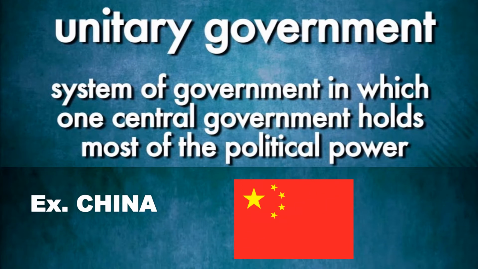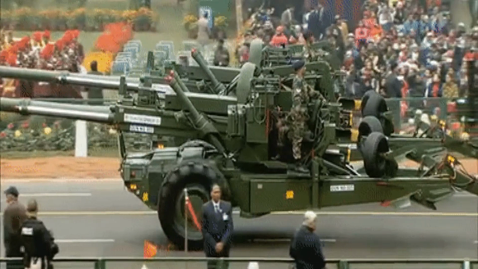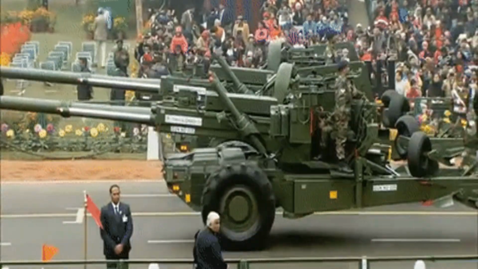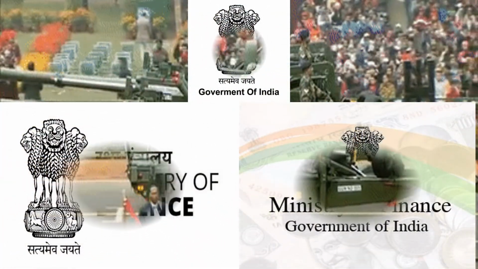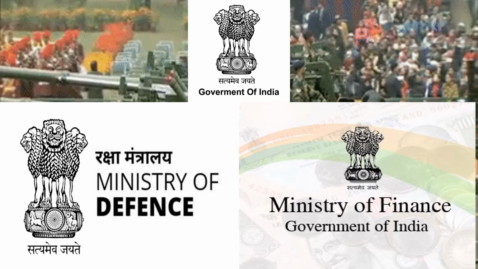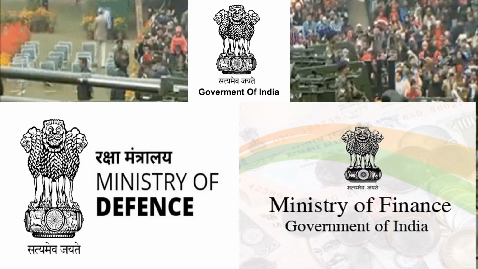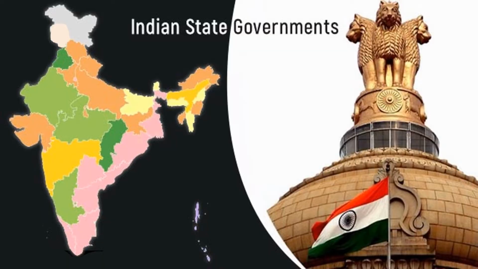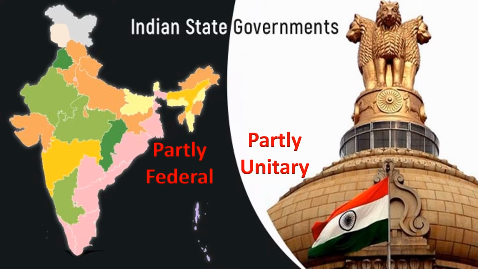In India, the center has the power to make laws on subjects that concern the whole country, like defense and finance, while the states have the power to make laws on certain other subjects. That is why India is said to have a system of government that is partly federal and partly unitary.